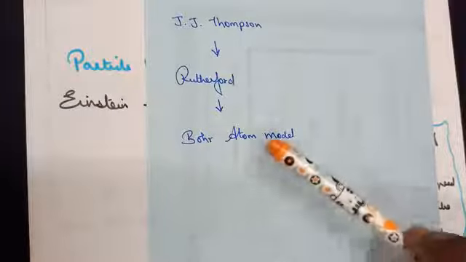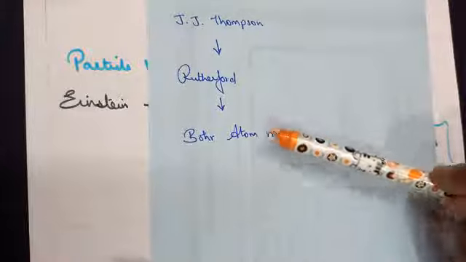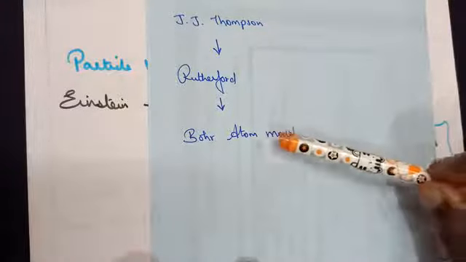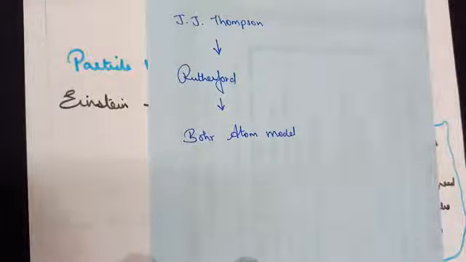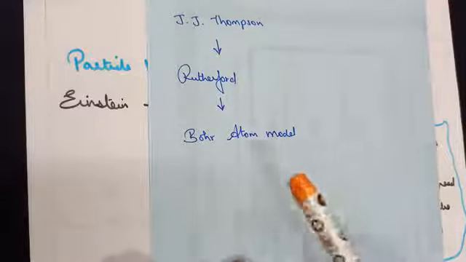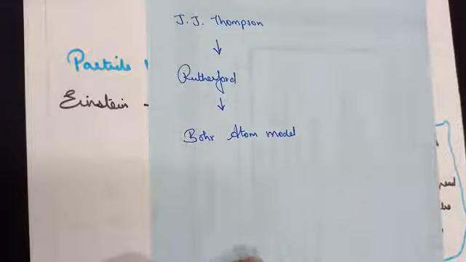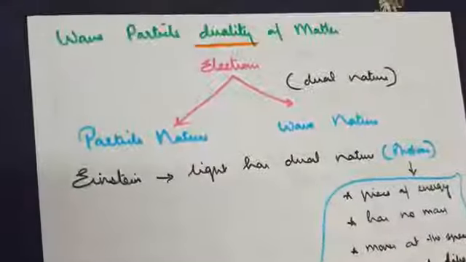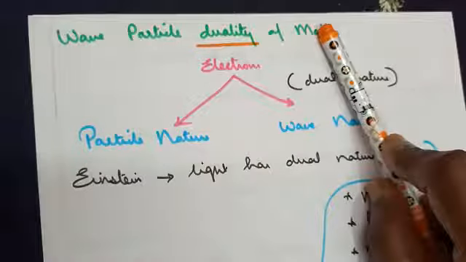Then came the Bohr atom model. He talked about how electron energy can be quantized and electrons can move from one energy level to another energy level and so on. But he also did not say why electrons are moving around the nucleus. To understand why electrons are moving, you need to know the wave-particle duality of matter.